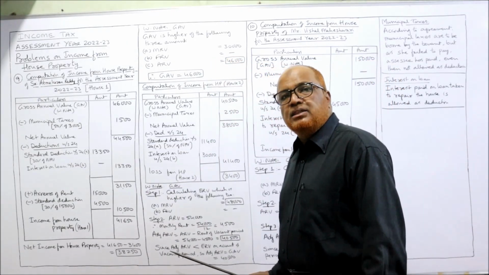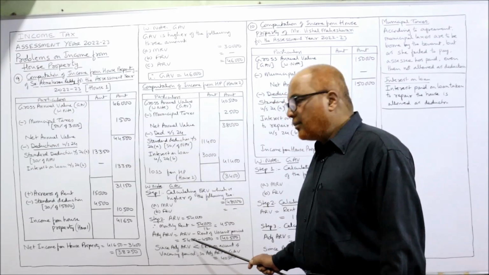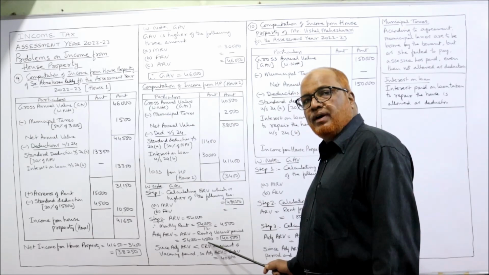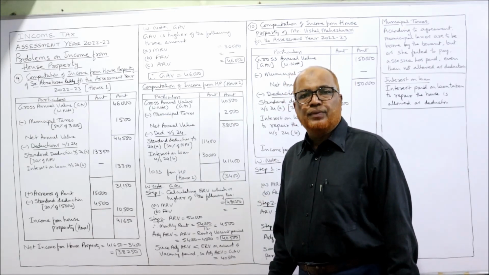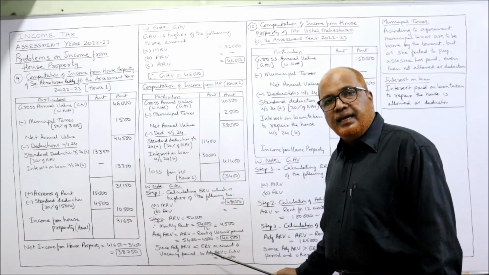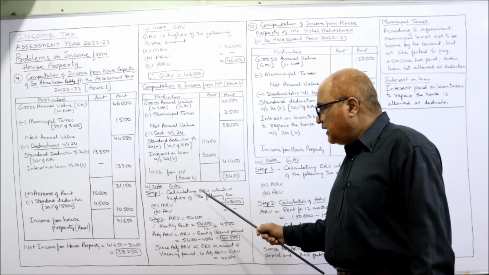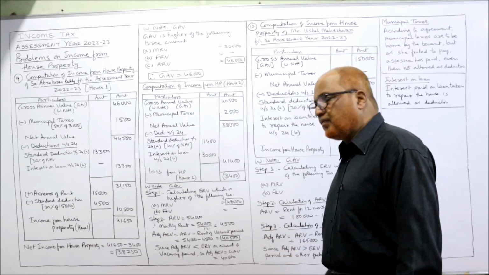So there is a 1 month vacancy period. So 54,000 is the rent for the 12 months minus 1 month rent, 4,500. So 40,500 is the adjusted ARV. Now we have to compare the adjusted ARV with the ERV. The ERV is 48,000 whereas adjusted ARV is 40,500.